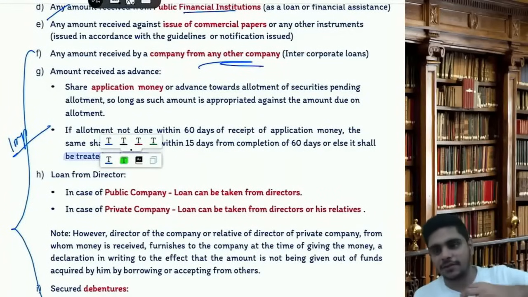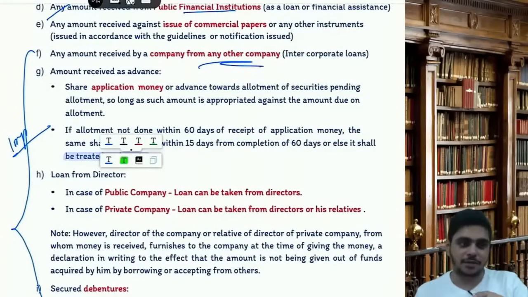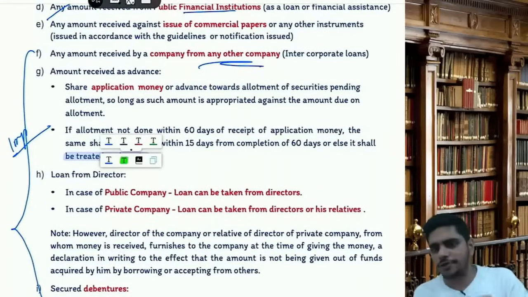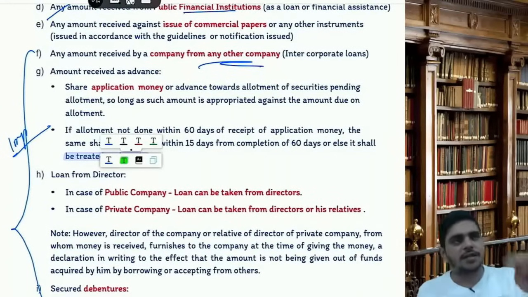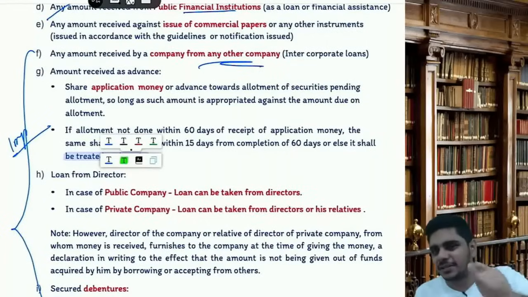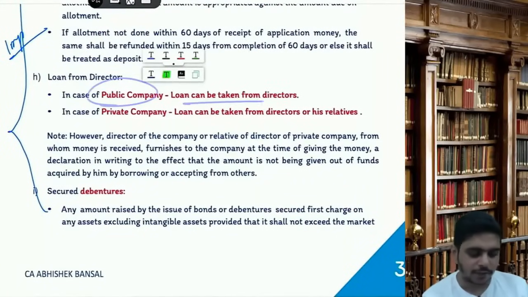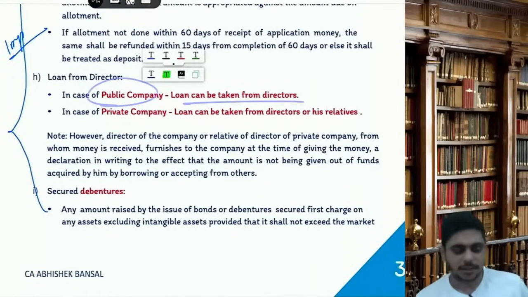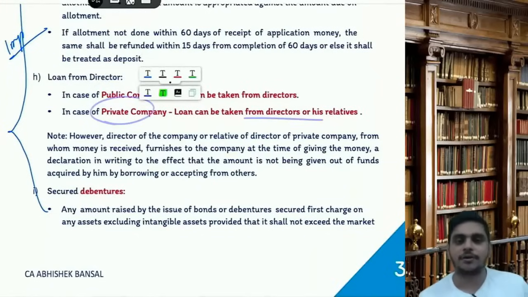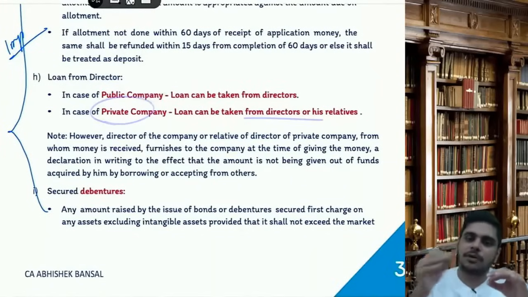So the public has given the money for what? Share application, or pending allotment. So you have to allot the shares within 60 days from the receipt of application money. If you have not allotted the shares, refund the money within 15 days. If you could not refund it, then from the expiry of the 15th day, that is the total 75th day, it will become deposits. Then loan from director. In case of a public company, loan can be taken from directors. In case of a private company, loan can be taken from a director or his relative.